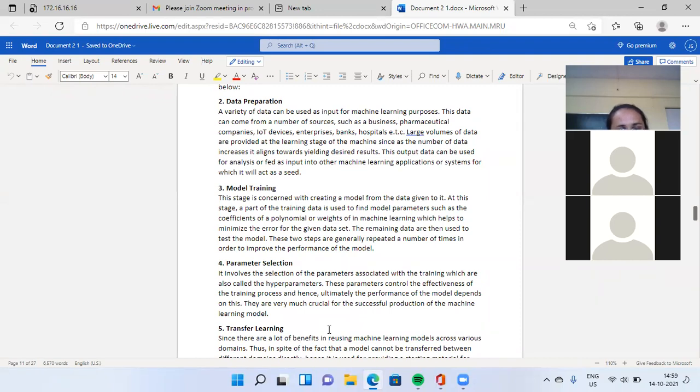Hence, ultimately the performance of the model depends on them. They are very crucial for successful production of a machine learning model.